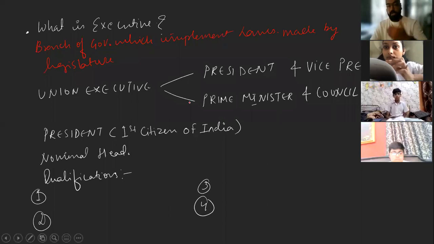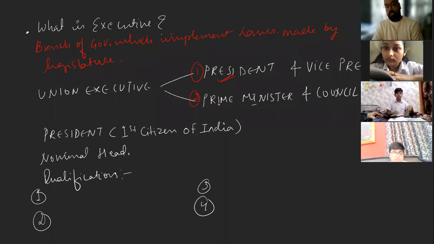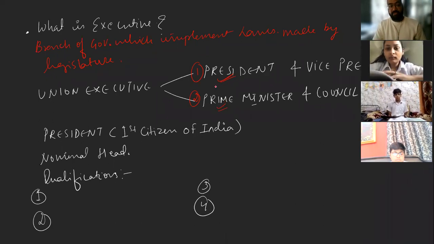Now, who all are in the process? The implementation of law is done in two processes. The first process is the president, and the second process goes to the prime minister. Right now, generally, if we see in reality, the first process goes with the prime minister, then it goes to the president. But the president is actually the head of the executive.